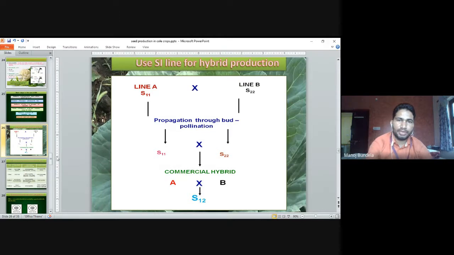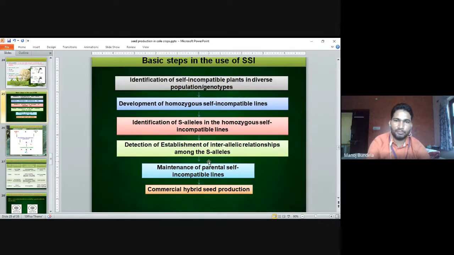So this is line 1 and line 2, S11 and S22. First we go for propagation through bud pollination. After bud pollination we have to check. So this is S11 S22. Then we develop the two hybrids A and B, and then we go for commercial hybrid production.